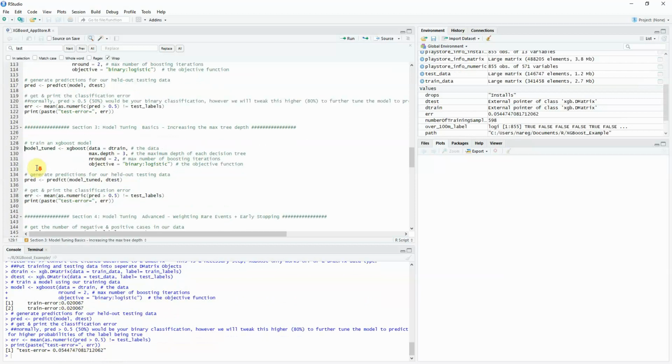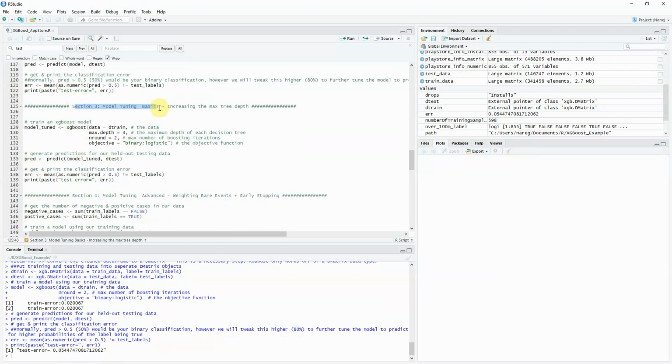So the next step over here is model tuning basics, and that's to increase the max tree depth. So that'll increase the number of leaves, or the number of times that the tree will split. So that's important. You don't want to have that too high or too low, because then you'll either over or under fit the model. So you'll either get super specific with the things, or you'll be very vague and very general with the decisions that the model makes. And it's completely dependent on the type of data that you have, how wide it is, how long it is, how many rows you have, and how deep you want to go into it. So without further ado, we'll go ahead and do that.